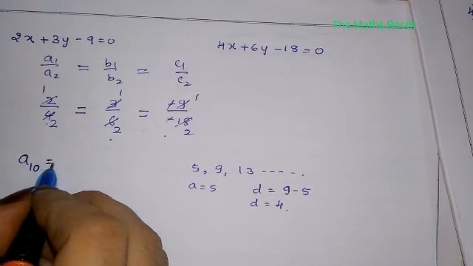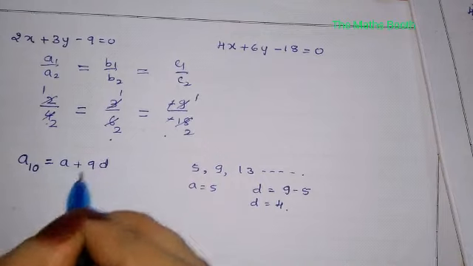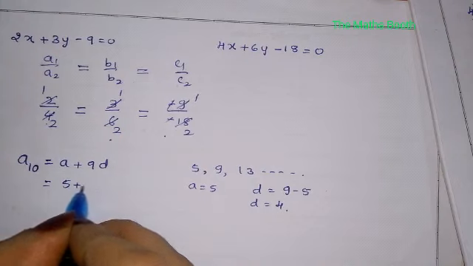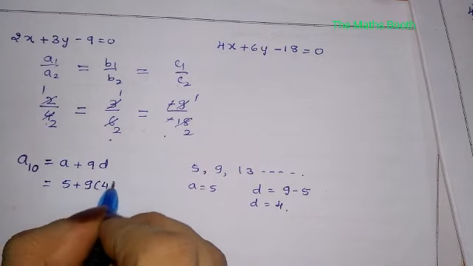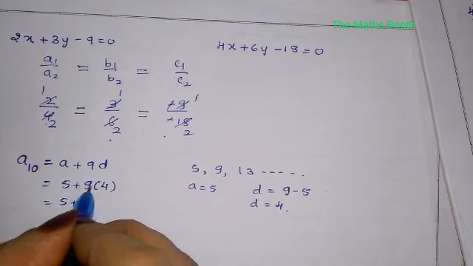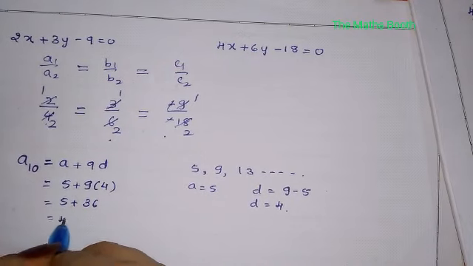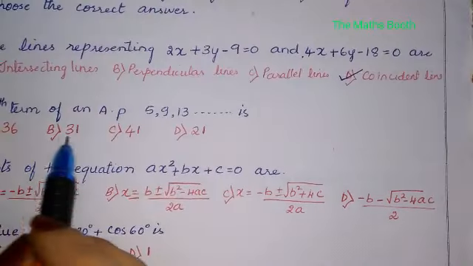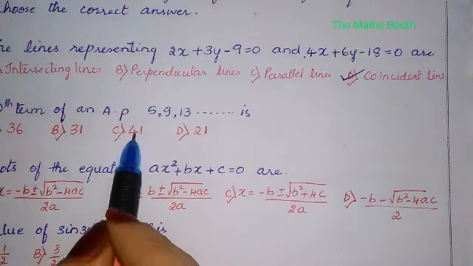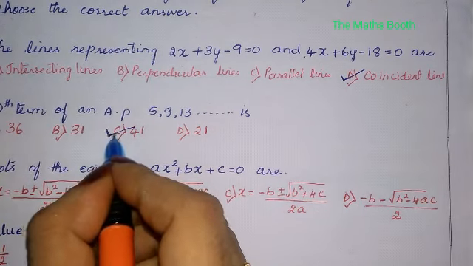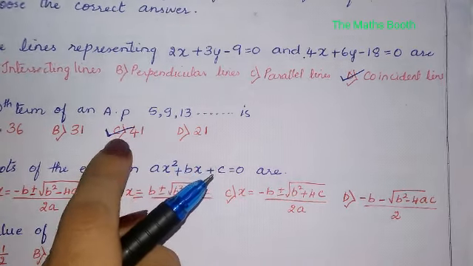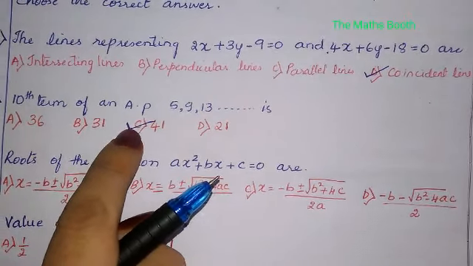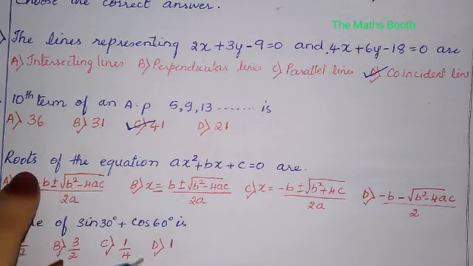The 10th term, you know, is A plus 9D, since one term we have to leave out. A value is 5 plus 9 into D value 4. 9 fours are 36, and 36 plus 5 is 41. So the 10th term is 41. Option C, 41, is the correct answer. You should not tick; you have to circle in the OMR sheet. I am showing you the correct answer. Okay, let us see the next question.